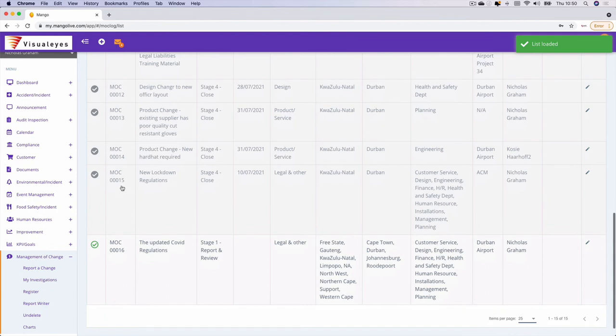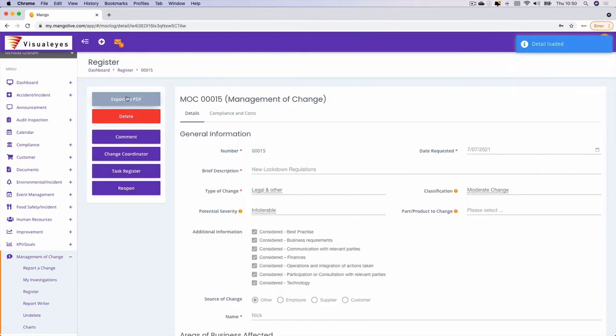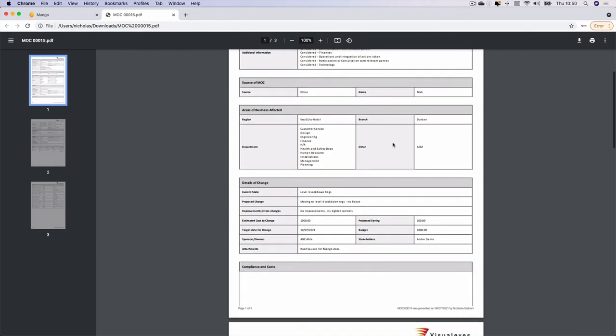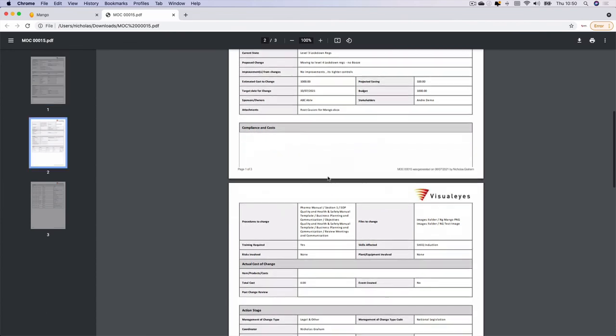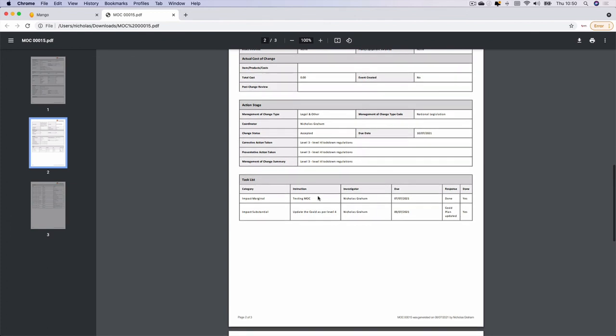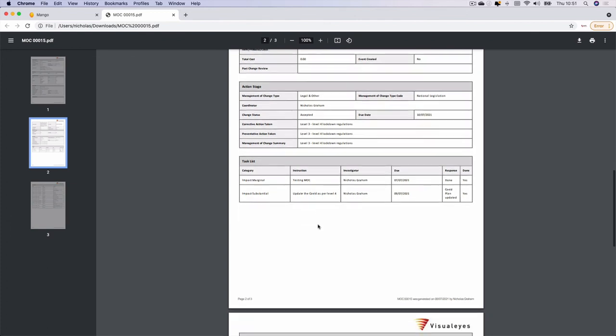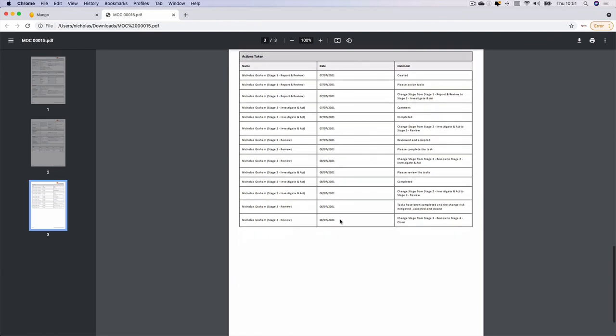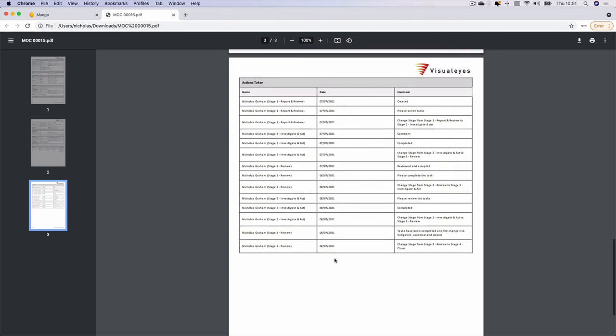So if I go down to MOC 15, I can then export that to PDF if an auditor wanted a copy of how we had managed that particular management of change. And there you can see it. There's the MOC, the sources of the departments, the details of who was affected, the compliance costs, the actual change costs, the various different action changes, the tasks list relative to what needed to be attended to manage the change. And there, all the various different workflow segments are tracked within the record for the management of change.